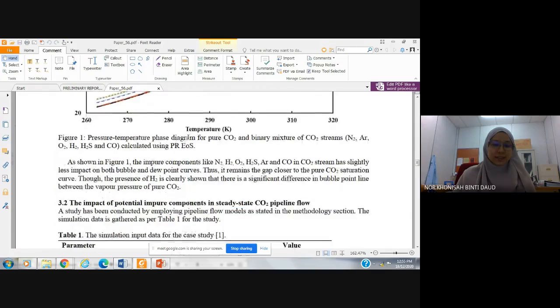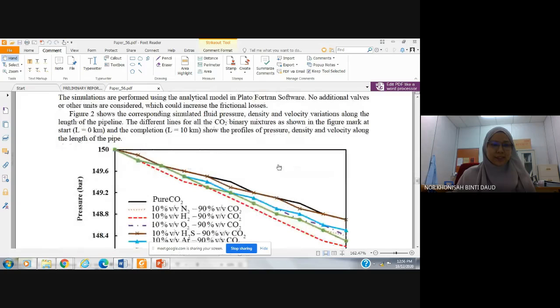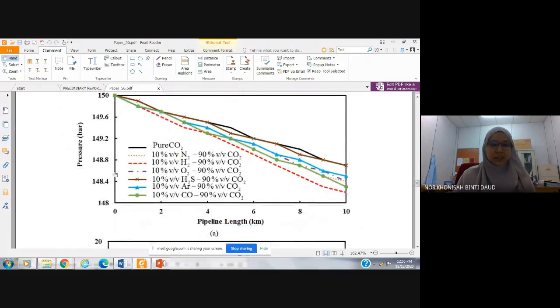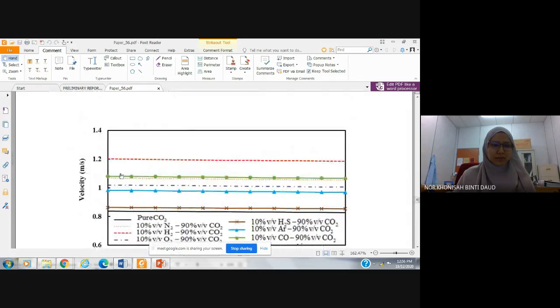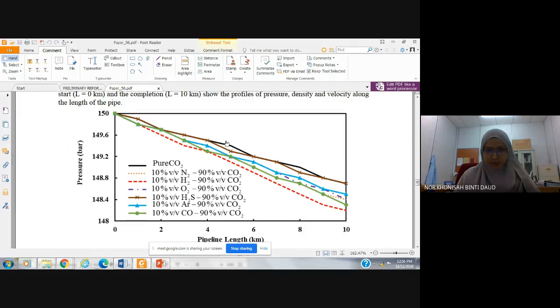The second part is the impact of potential impure components in steady state carbon dioxide pipeline flow. As we can see in figure 2, the corresponding simulated fluid pressure, density and velocity variation along the pipeline is studied. The black one represents the pressure drop for pure carbon dioxide, and the brown one represents the binary mixture of carbon dioxide and hydrogen sulfide.